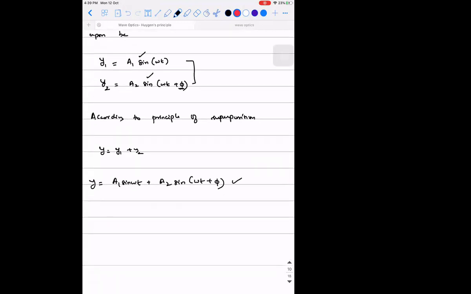Till here it is physics. After this, we are going to do some mathematical operations. Concentrate, guys. I will assume a1 to be some A cos theta. This is an assumption. Similarly, I'm assuming a2 to be A sin theta.